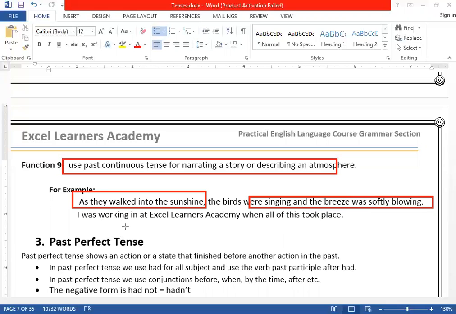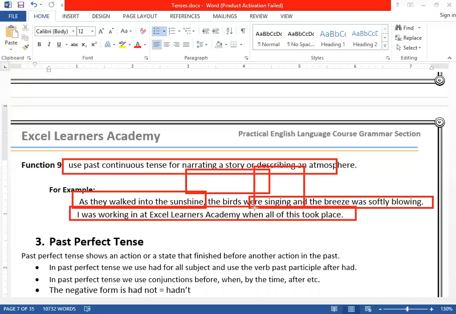I was working at Excel Learners Academy when all this took place. So the first one describes a story, clear, and the second one talks about the atmosphere. So this is how you use your past continuous tense in different situations.